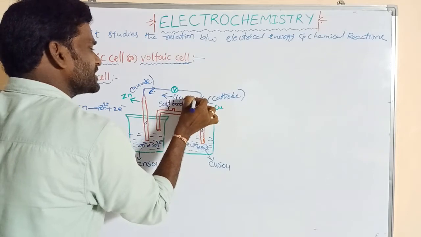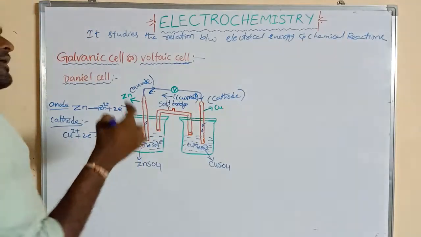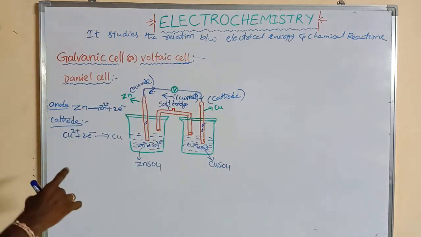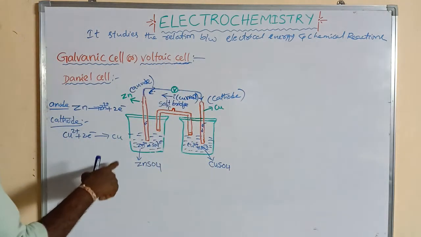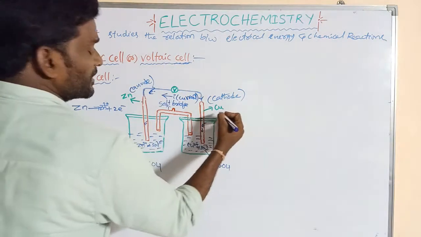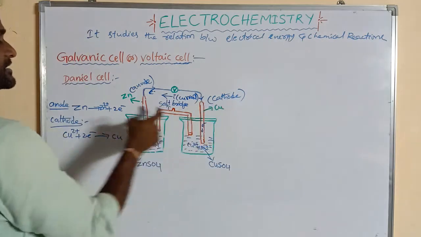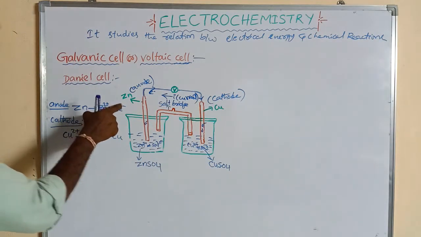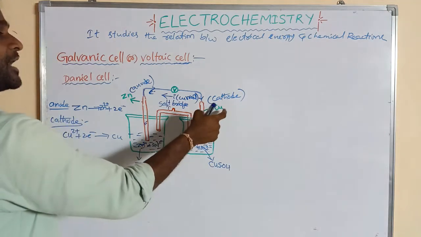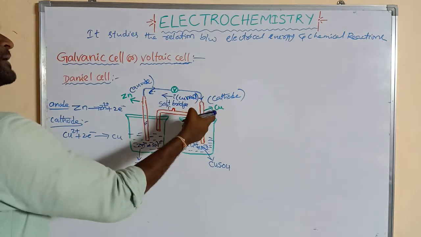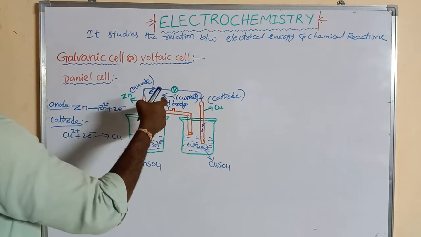We know that the current always flows from high potential to low potential. Already we said that copper has a high reduction potential and zinc has a low reduction potential. So which has more potential? Copper. So the current flows from high potential to low potential.